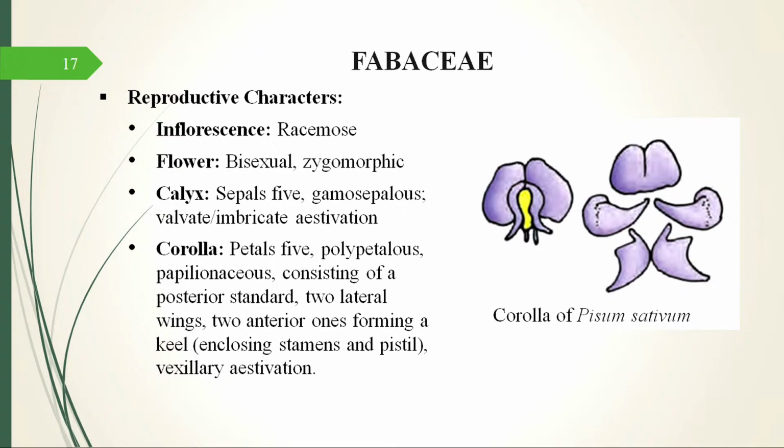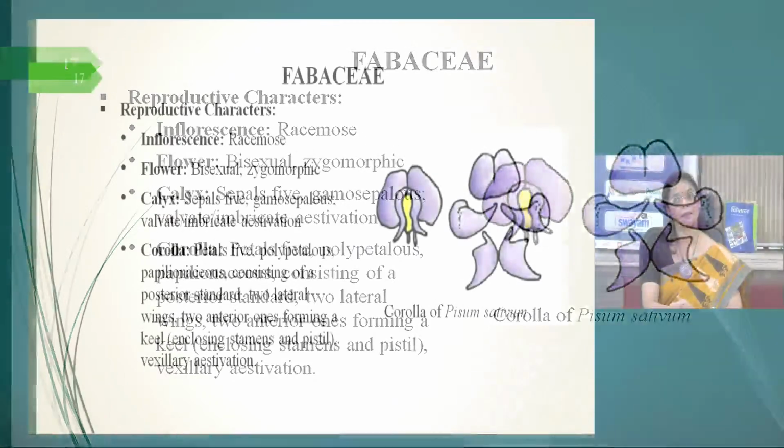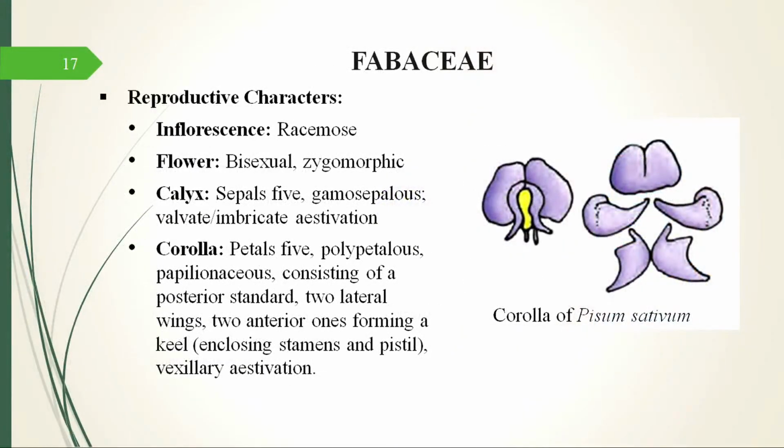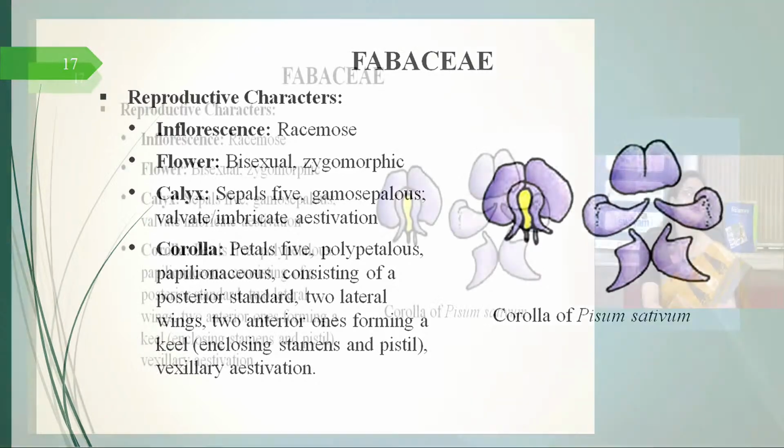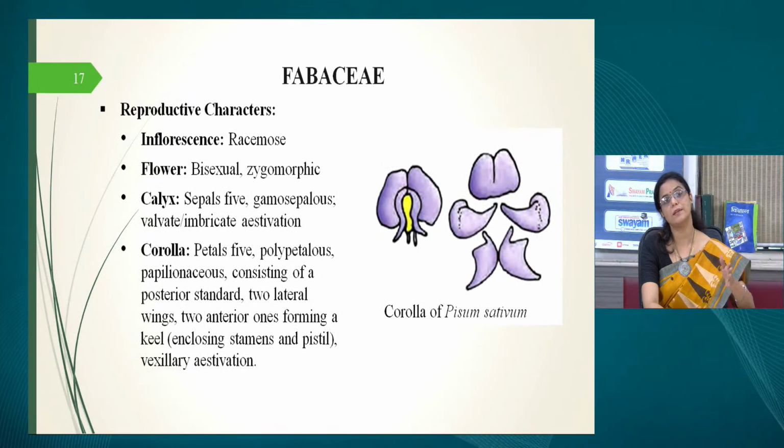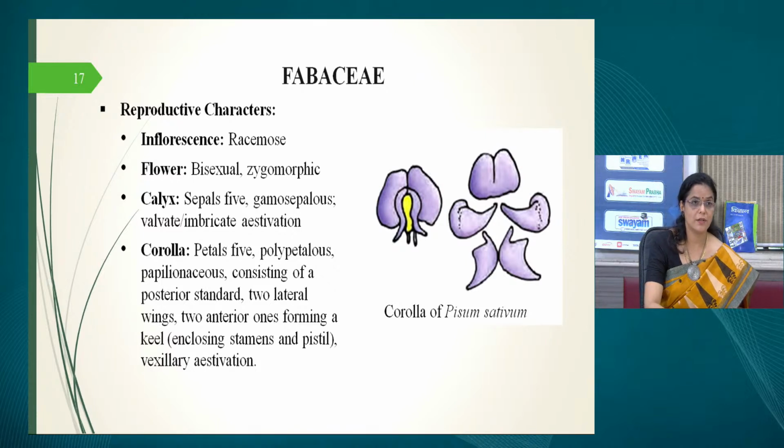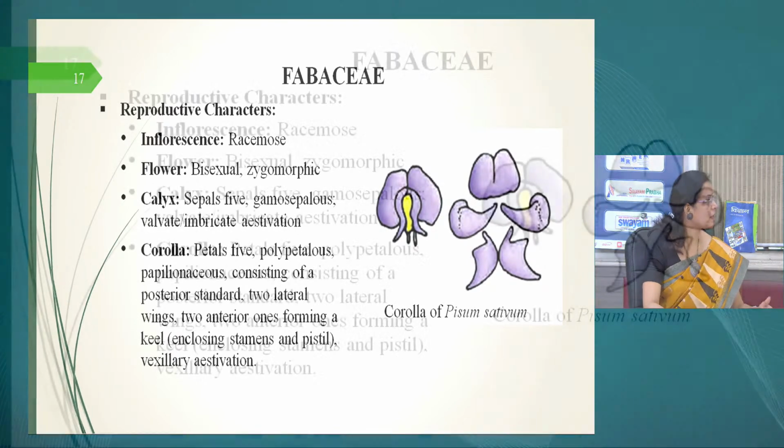This typical arrangement of the corolla in Fabaceae, this type of aestivation, is known as vexillary aestivation, and is seen in all the members of Fabaceae. So, these small indications or descriptive features can quickly help you understand, okay, this is the family. It is a zygomorphic flower, a papilionaceous corolla, vexillary aestivation, so it can be Fabaceae. And if you have a pulvinus, then all the more, with each tick of these characters, okay, this is going to be this family. So, it becomes easier to identify.